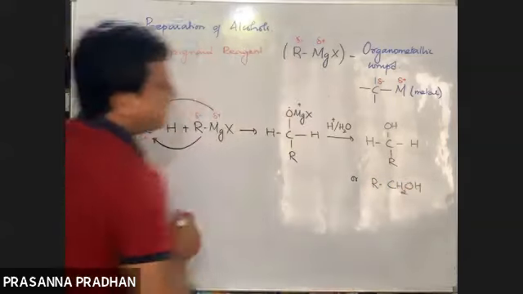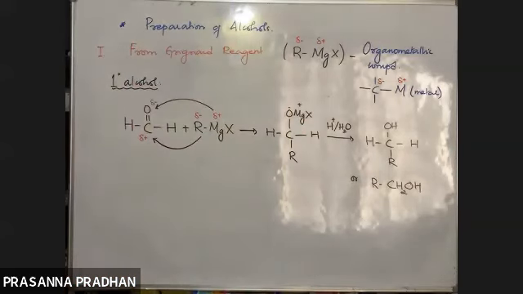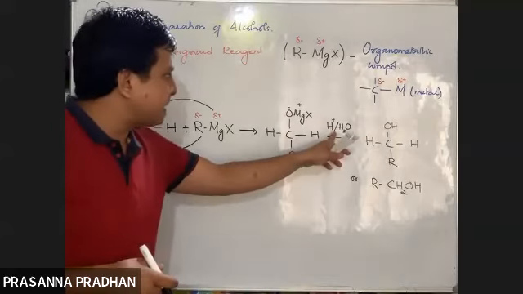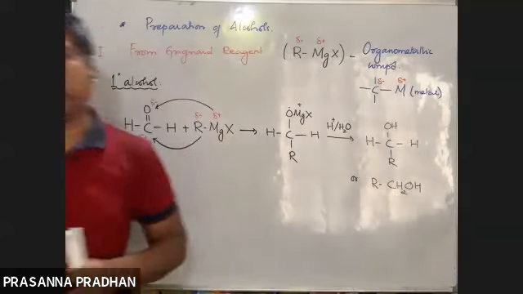So this is a 1 degree alcohol. So how can you prepare a 1 degree alcohol starting from Grignard reagent? When a Grignard reagent is treated with formaldehyde, followed by acidic hydrolysis, we get a 1 degree alcohol.